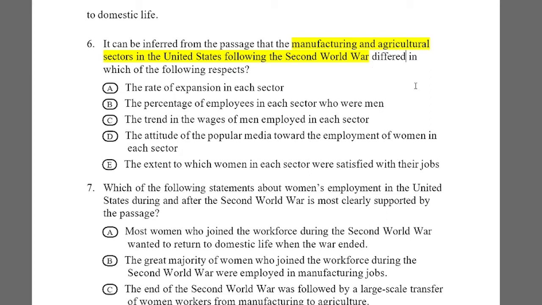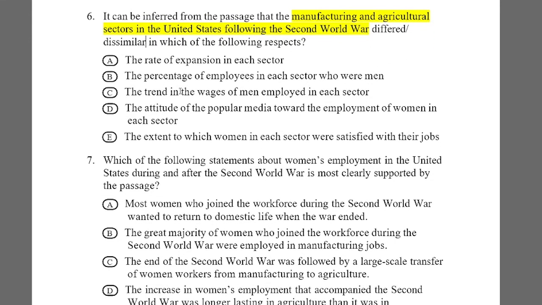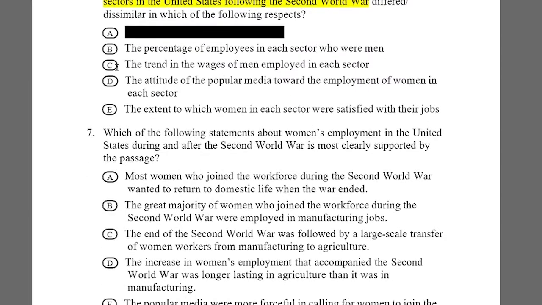So which is dissimilar in the following respects? First, the rate of expansion in each sector. I think the rate of expansion is mentioned in the passage, but it is similar. So I am discarding it.